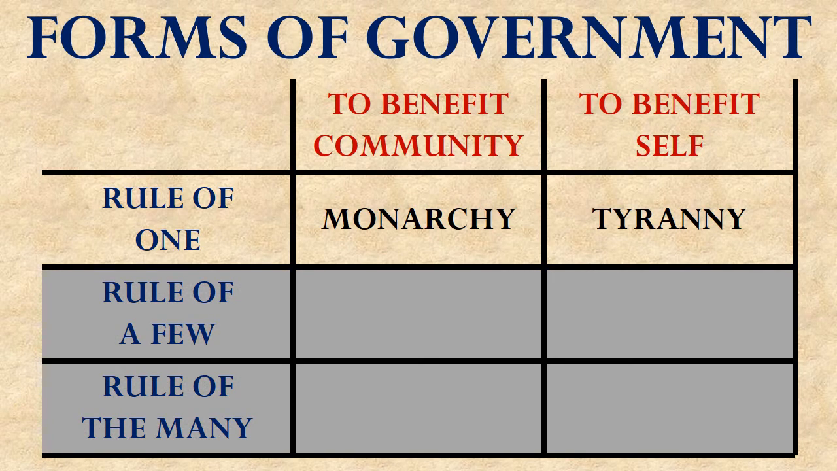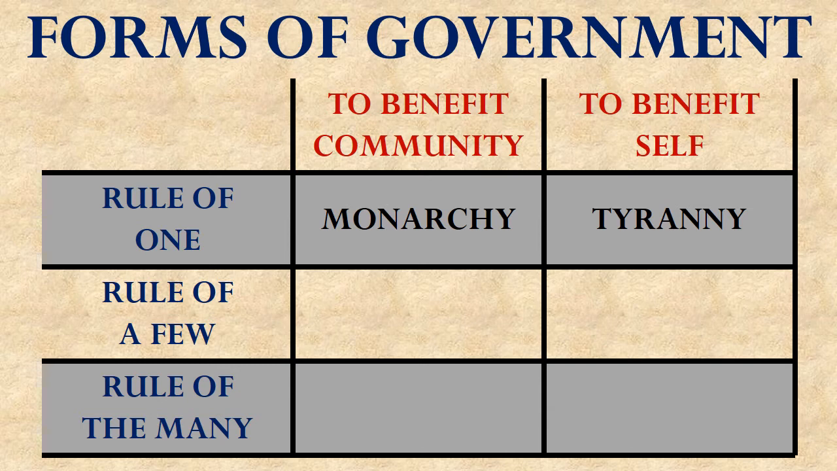In our last lesson, we learned that rule by a single person who seeks to serve the needs of the community was called monarchia by Aristotle. That word has evolved into the term monarchy that we use today. We also learned that a single ruler who seeks to serve just his own desires was called tyrannus by Aristotle. That word has evolved into the term tyranny that we use today.